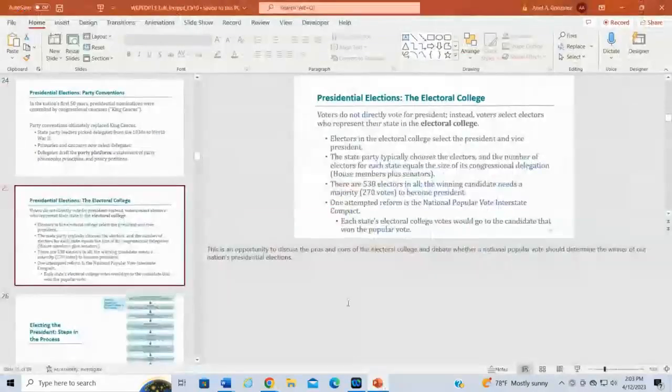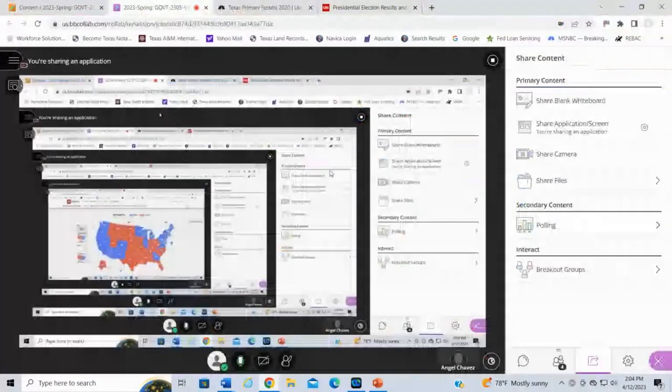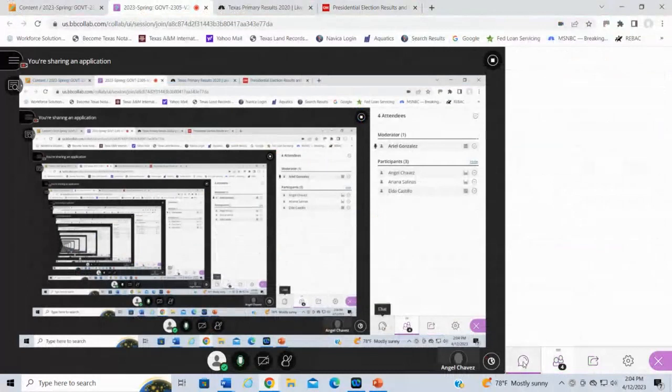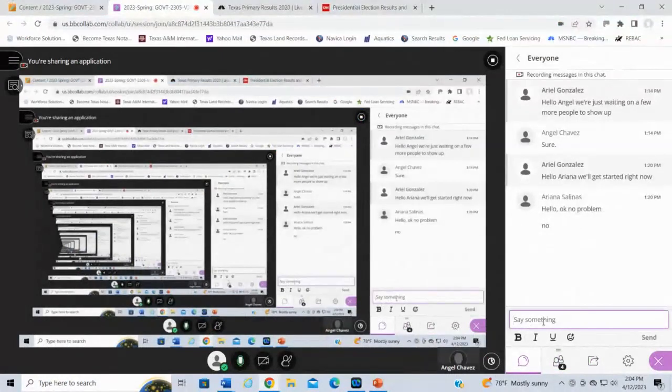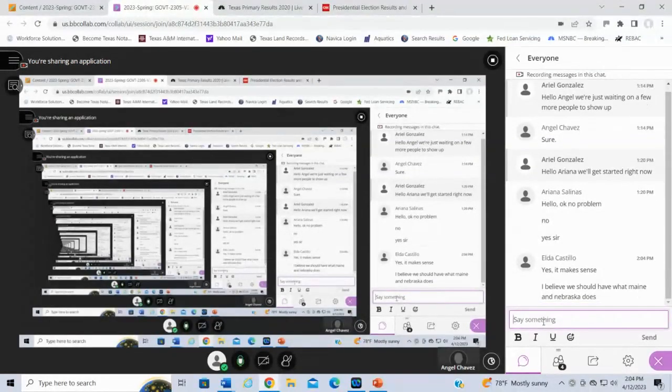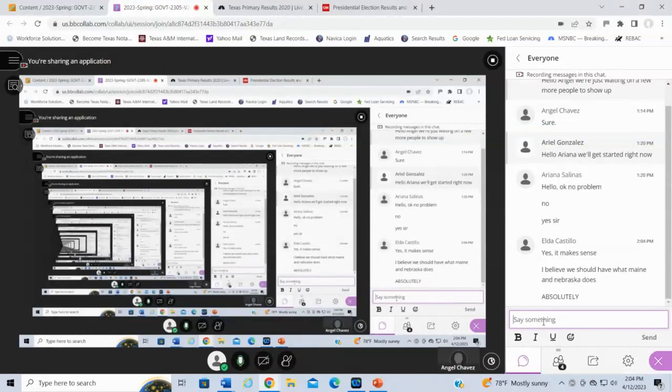So does this make sense really quickly, everyone, in terms of how the Electoral College works? I just want to make sure that this makes sense in terms of why there's a lot of discussion about it and why it gets a lot of attention. Okay, so it does make sense. So this is why when you all see the maps, you're going to see why there's so much attention to it. And the comment that we should have what Maine and Nebraska does. So Ella, you're more in favor of more proportional representation. So you're saying that it shouldn't be winner take all, right?